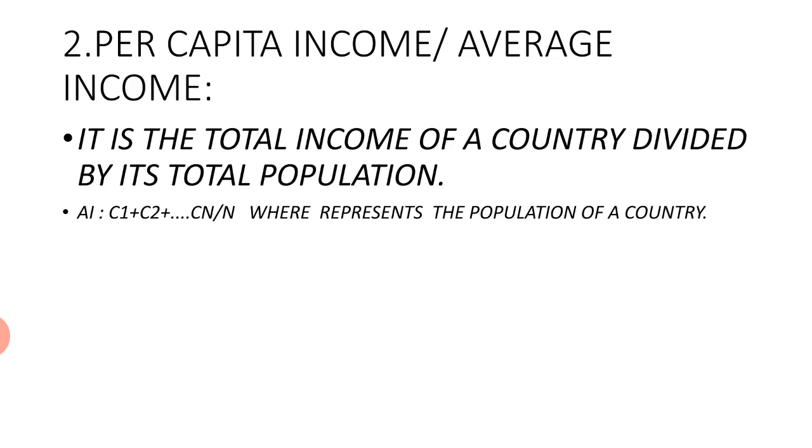If AI is the average income, in order to find the average or the per capita income of a country, we add up the income of all the citizens and then divide it by the total population of the nation. So AI is equal to C1 plus C2 up to Cn, divided by n, where n represents the population of a country.